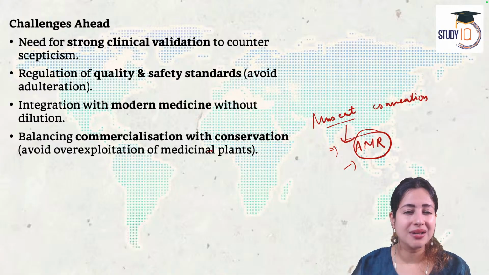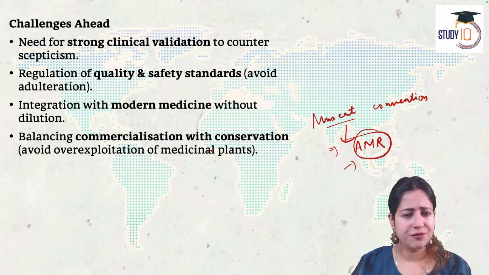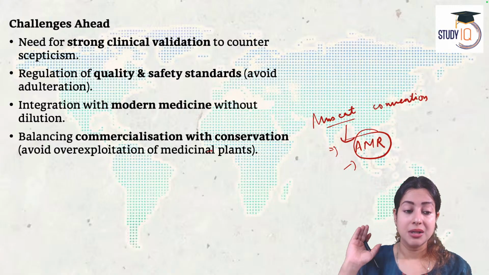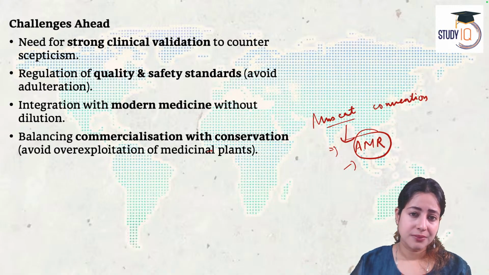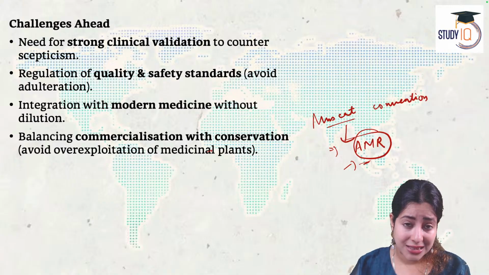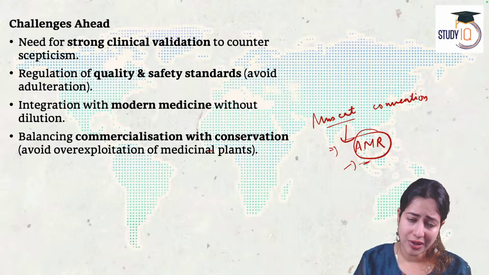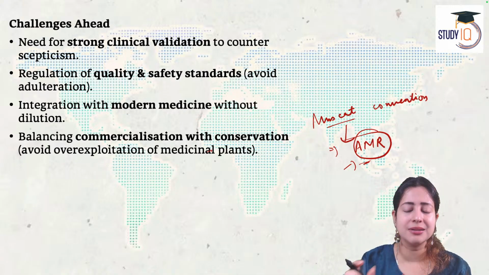But that's a dangerous thing, because once animals also consume it, it becomes a part of our food chain. And therefore, today we are living in a world of brain eating amoeba, yellow fungal infection, black fungal infection. Why are these things happening? Because bacteria are becoming resistant to medicine, antimicrobial resistance. So, Ayurvedic medicine can also take care of this by asking people to come out of the trap of modern allopathic medicine, except in emergency, and try to go for herbal medicine because that really helps you.